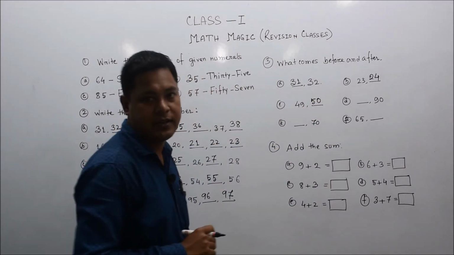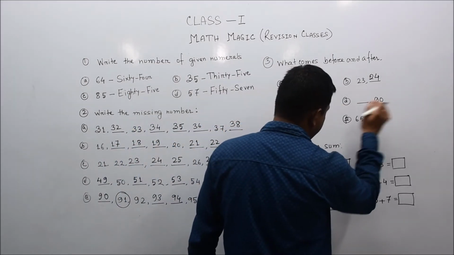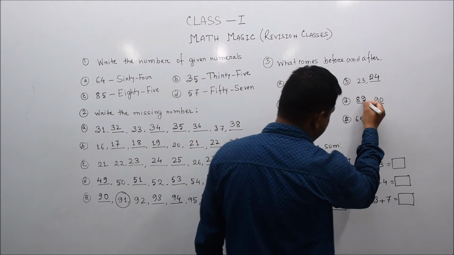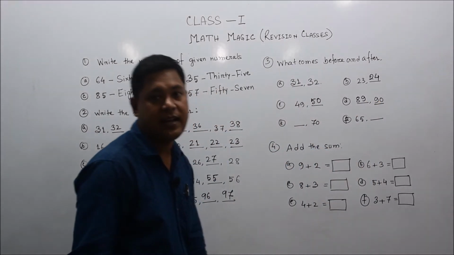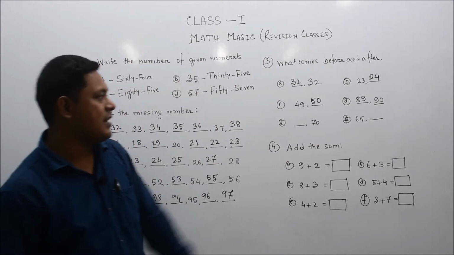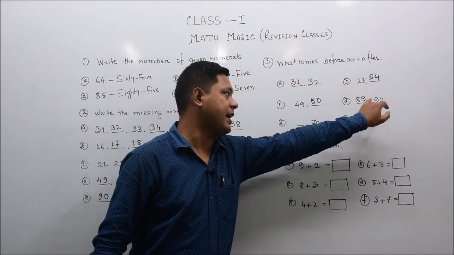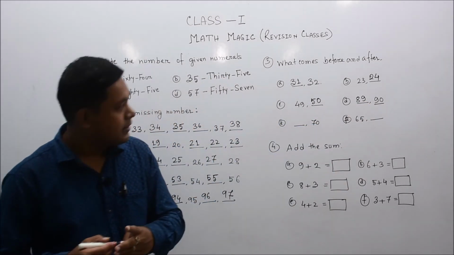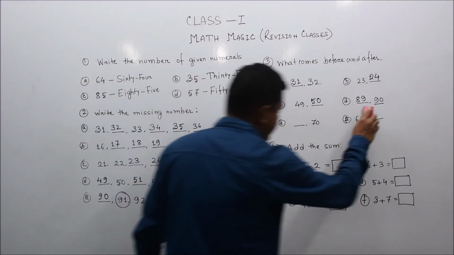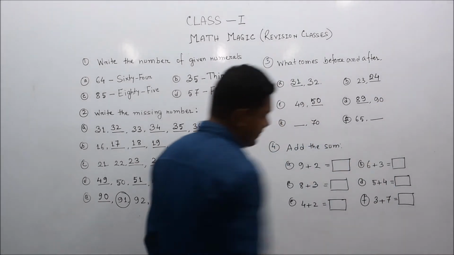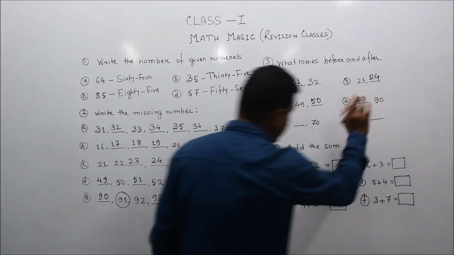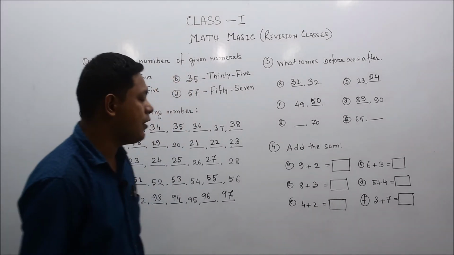The number 50. And D, before 90, which number will come? 89. And after 89, the 90 comes. So before the number 90, the number 89 will come. I mistakenly underlined these numbers. 90 is already given here, so we just need to put the numbers before 90.